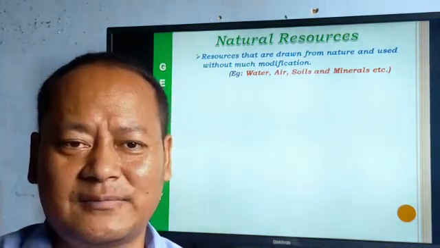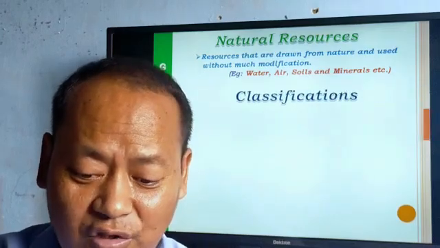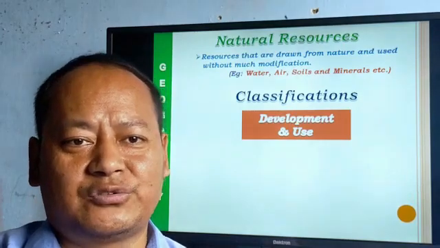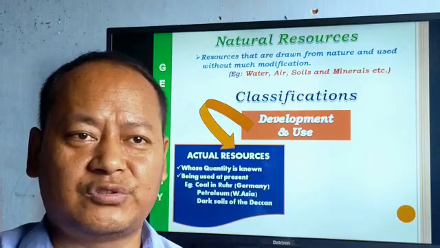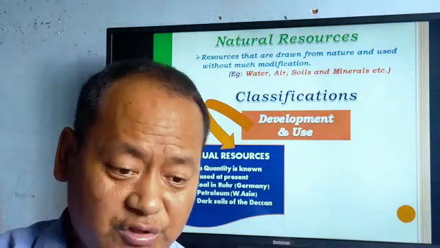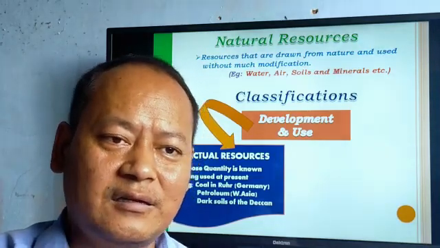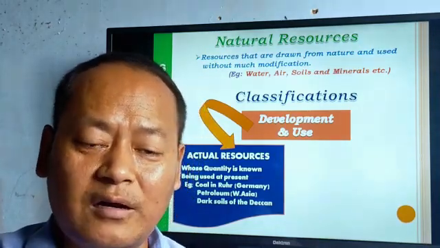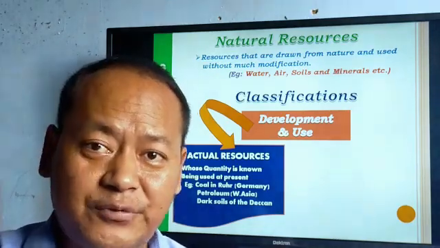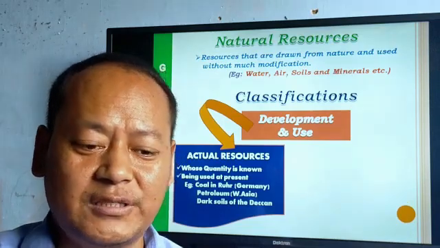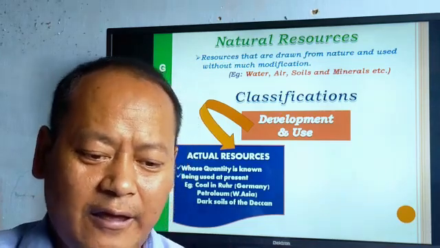Now let us see the classification of resources. Firstly, on the basis of its development and use, we have got actual resources. Actual resources are those resources whose quantity is already known. We identify it and we already know what are its quantity and quality. They are used at the present time. And examples here it gives are coal in Ruhr, that is Germany, petroleum in West Asia, and dark soil of the Deccan.